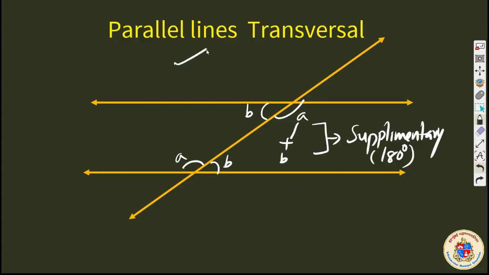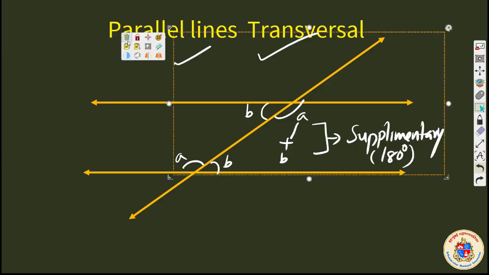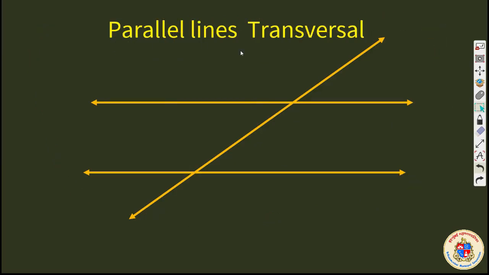Interior angles formed when a transversal cuts parallel lines are supplementary. It's a property of parallel lines. Okay, so you learned about these important properties in this chapter mainly. This was the main aspect of the chapter, and I was just revising it because it is very important.